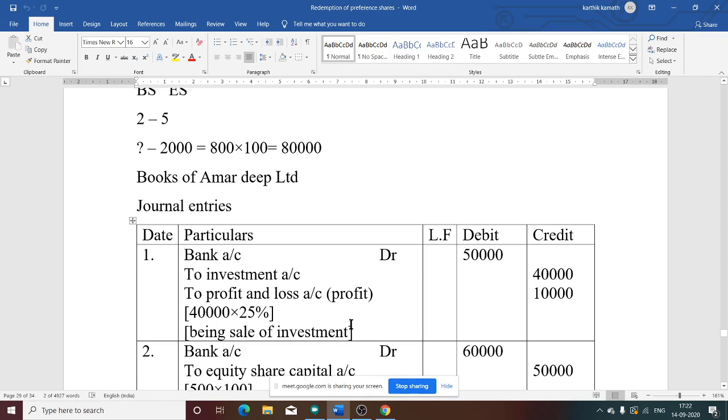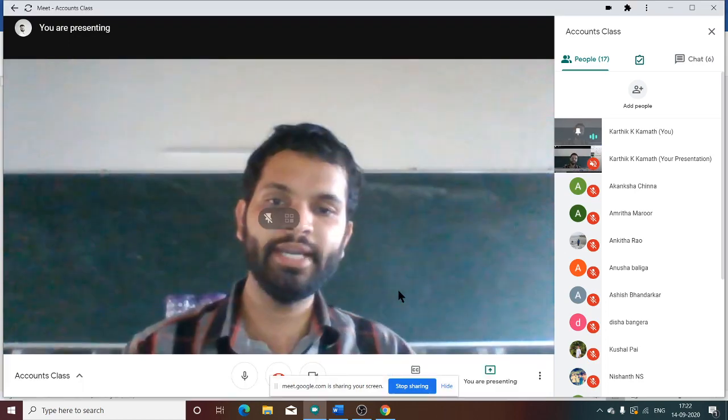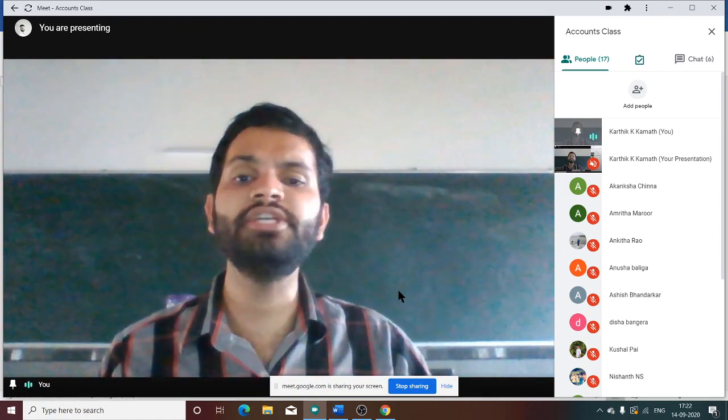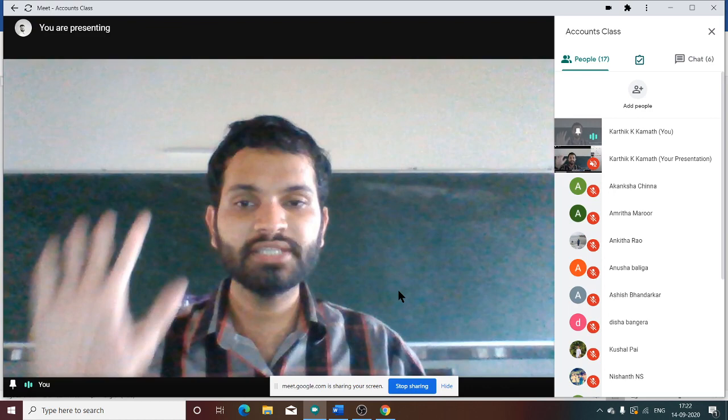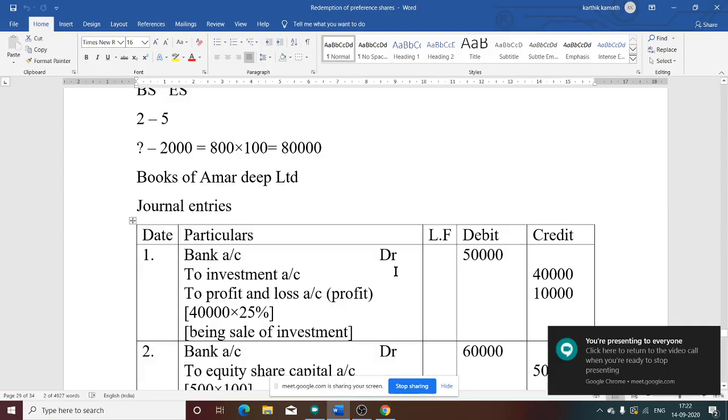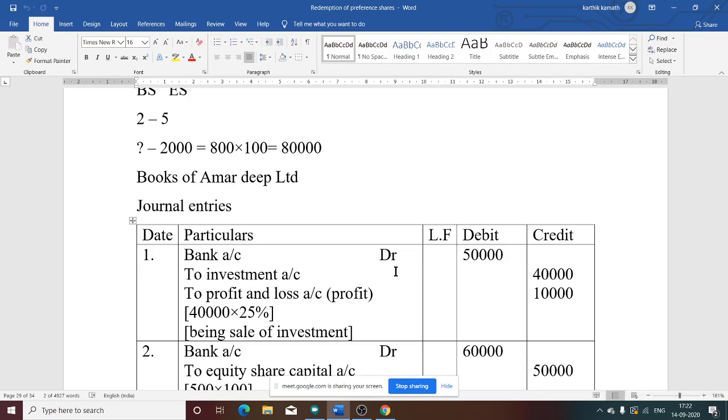The second one is for the fresh issue. What is the journal entry for a fresh issue of equity shares? Whenever there is an issue of equity shares, cash comes in, equity shares are issued. So bank account debit to equity share capital account. That is the normal case. Here, fresh shares are issued at a premium, so the security premium account is credited.